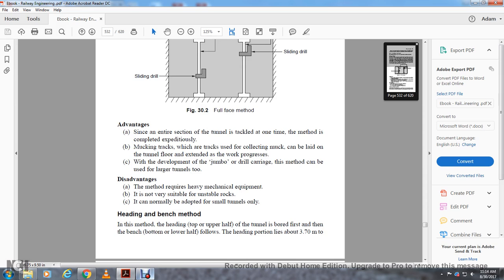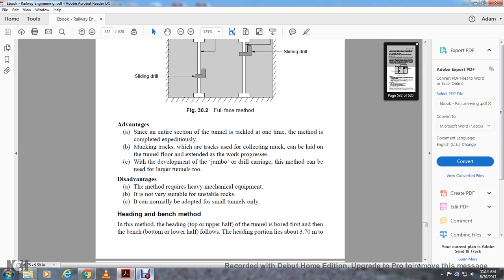Advantages: since the entire section of the tunnel is tackled at one time, the method is completed expeditiously. Running tracks for collecting the muck can be laid on the tunnel floor and extended with the progress of the work. A jumbo drill carriage can be used with a large tunnel. The method requires heavy mechanical equipment and is not very suitable for unstable rocks. It can normally be adopted in small tunnels only.